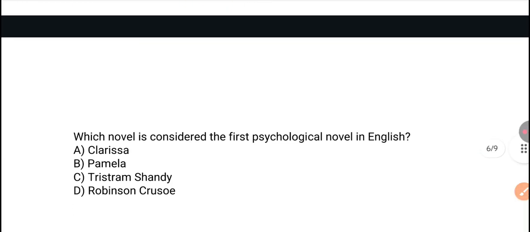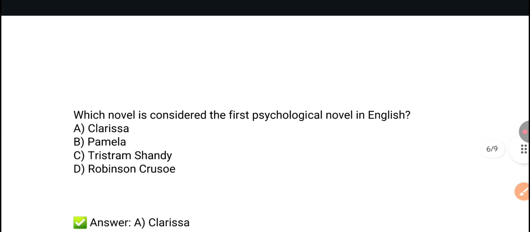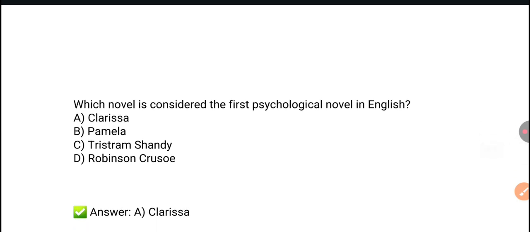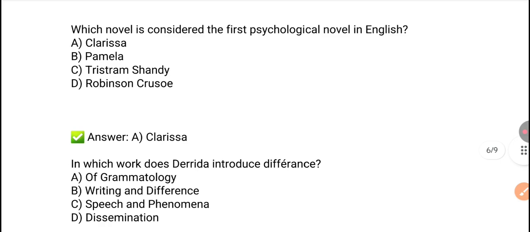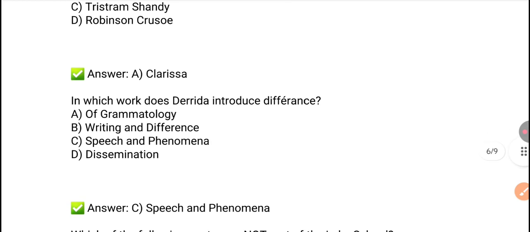Next question. Which novel is considered the first psychological novel in English? So the first psychological novel in English is considered Clarissa. Option A is the right answer. Next, in which work does Derrida introduce différance? So the right answer is option C, Speech and Phenomena.